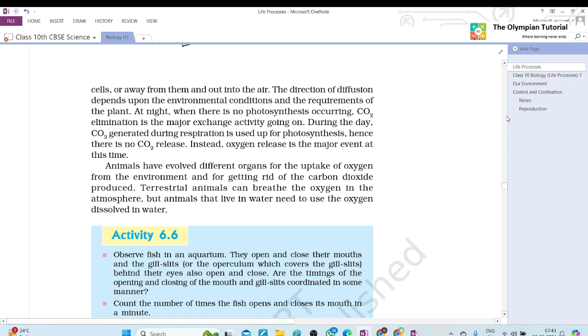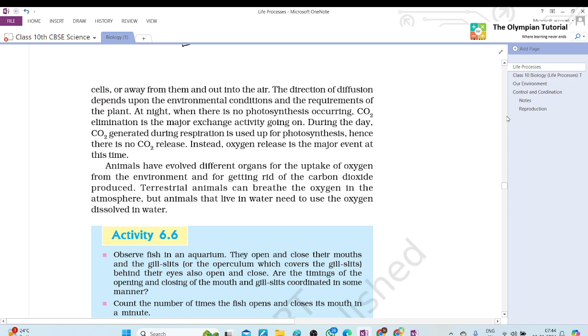But the point where oxygen reaches inside the cell, that is diffusion. For diffusion, each and every cell should be in contact with the atmosphere, as unicellular organisms do. They respire only by diffusion. But this is not possible in the case of multicellular organisms. Are you getting the point?